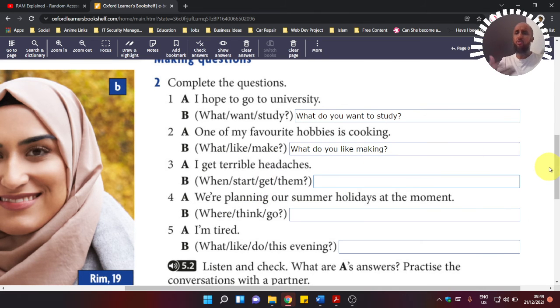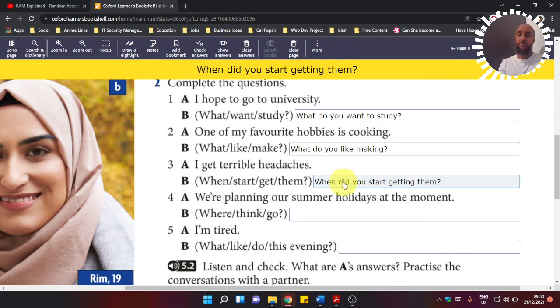So here we're going to use the to infinitive. We're going to say, when did. Now we're talking about the past. When did you start? Sorry, I apologize. I think we should say, when did you start getting them? It should be the gerund here. When did you start getting them? So here we're just talking about their personal situation, what happened before, what's going on. It's not a subject of plans or wishes or anything. We're talking about what's happening to them specifically. So when did you start getting them?